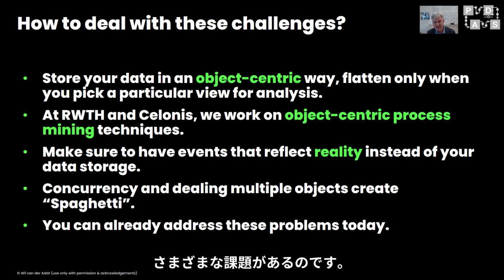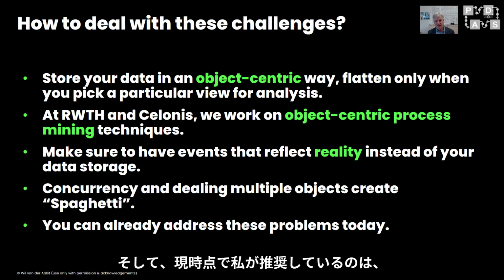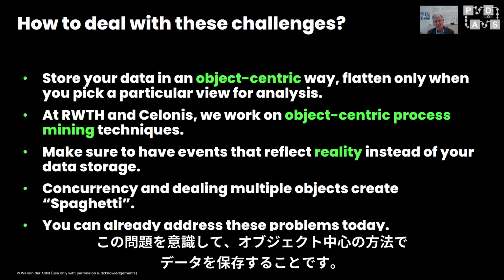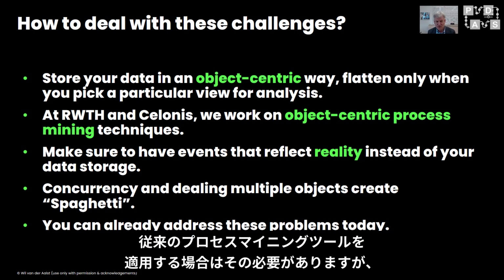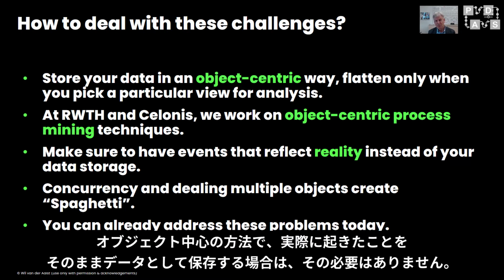So there are many different challenges, and my recommendation at this point in time would be to be aware of this problem and to store your data in an object-centric way. Do not flatten your data. You still need to do that if you want to apply a conventional process mining tool, but postpone it.